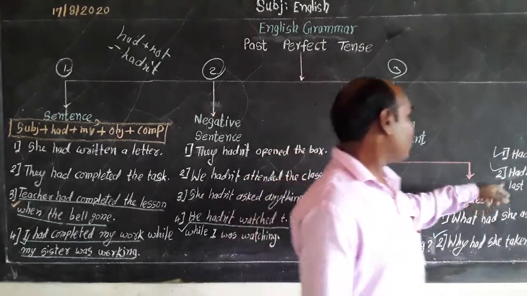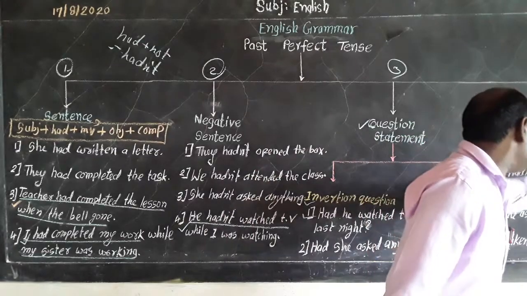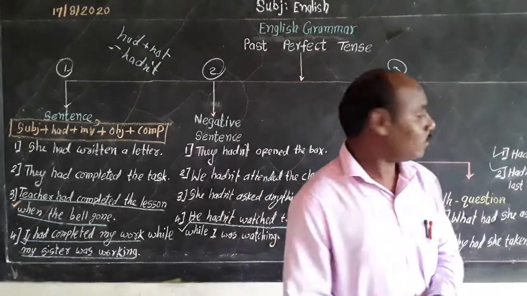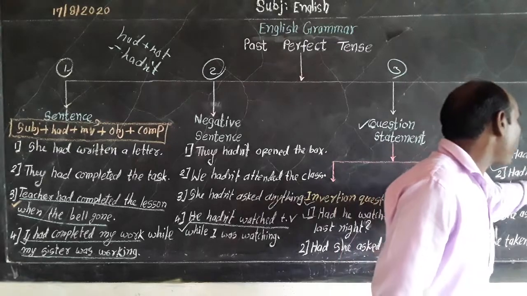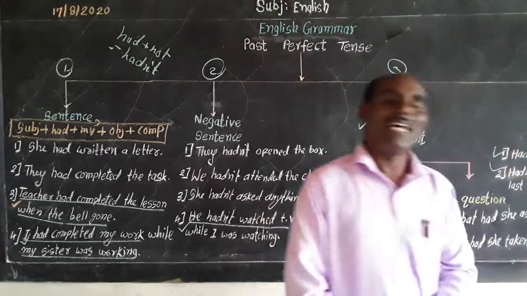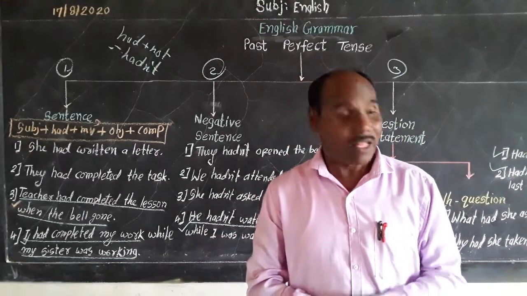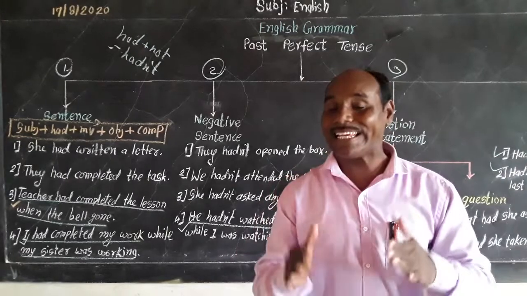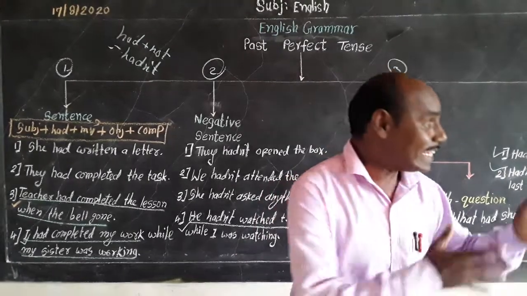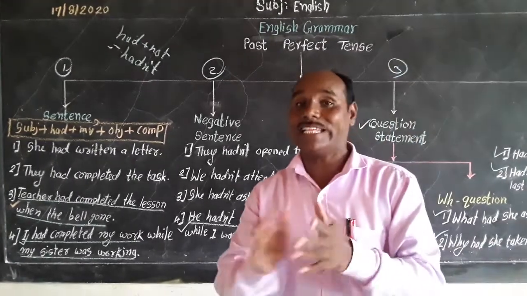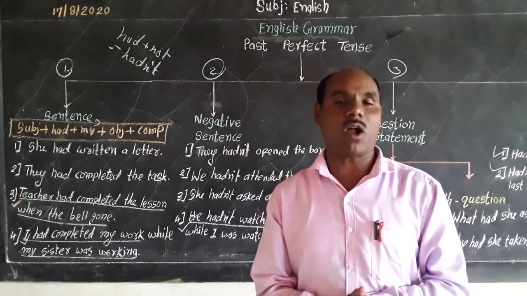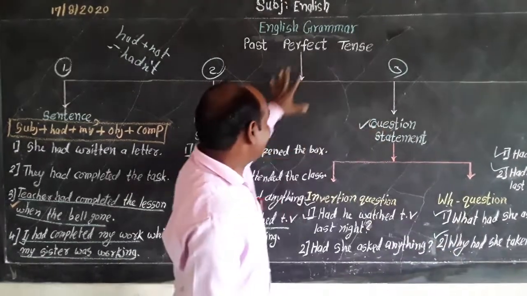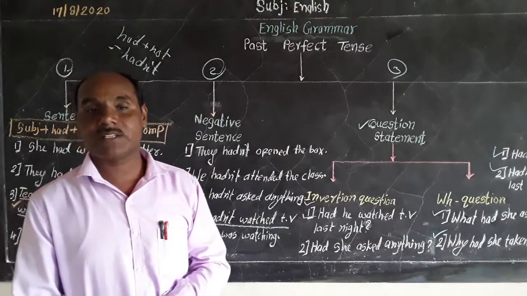Now let us see the question. Hadn't he asked anything? तिने काही विचारलं नाही का? Hadn't he watched television last night? त्याने काल रात्री टीव्ही पाहिली नाही का? That means you are clearing the doubt whether he had watched the television last night or not. This is what this tense is used for, my dear friends.